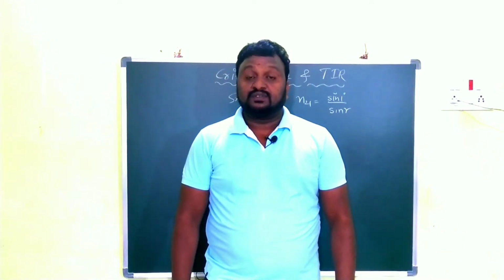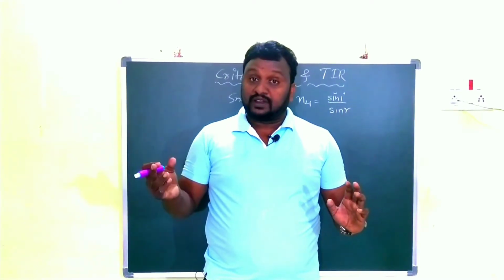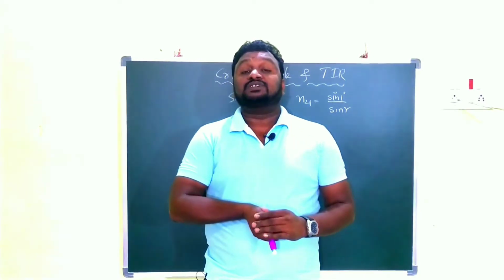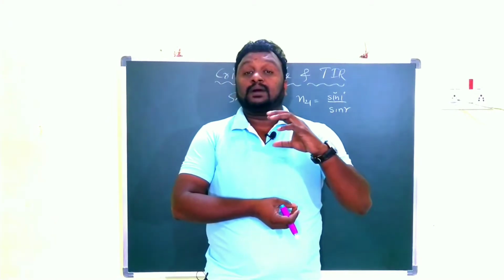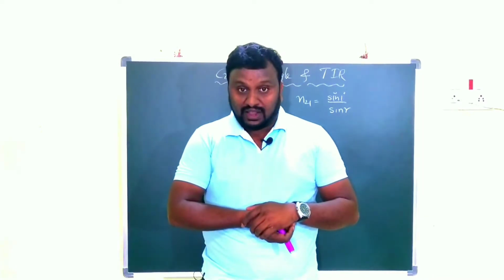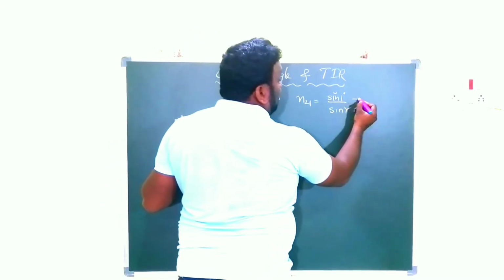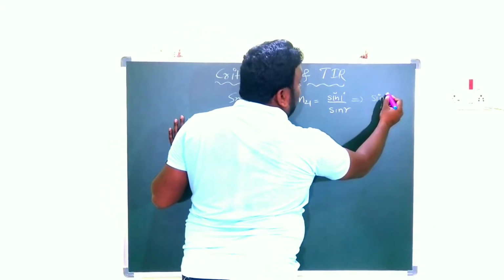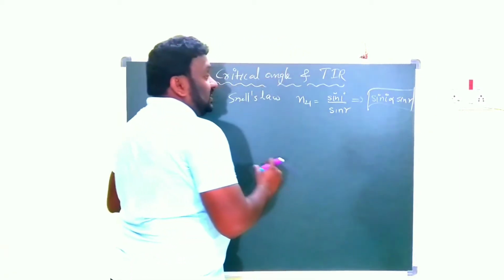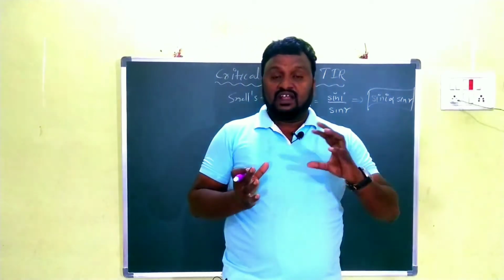The ratio of the sine of the angle of incidence to the sine of the angle of refraction must be a constant, that is nothing but the refractive index of that particular medium. My aim is to say that in Snell's law, sin i by sin r is equal to a constant value. When n21 is constant, we simply write sin i is proportional to sin r. There is a direct relation between i and r.